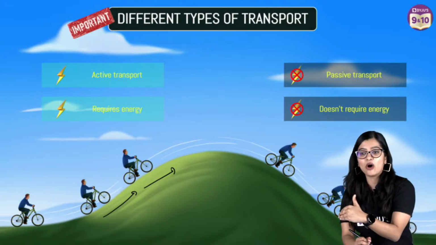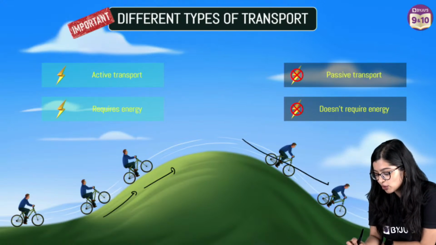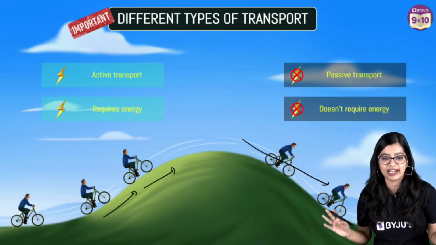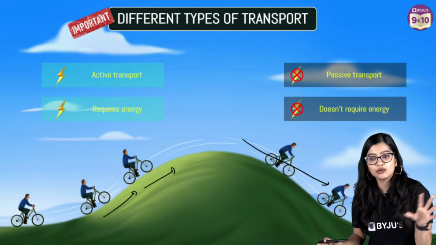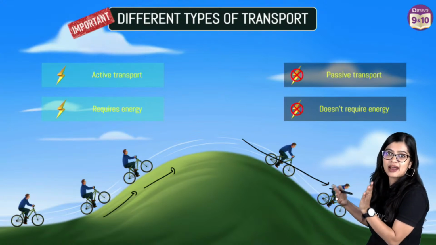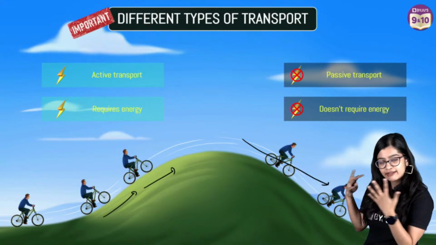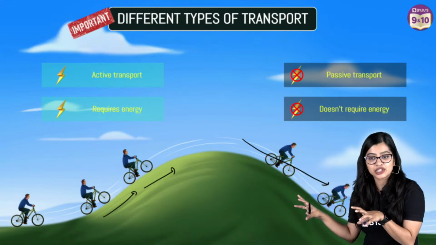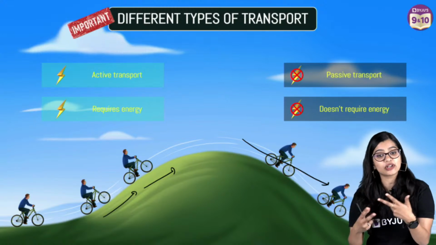But when you're going downhill, right, upar se niche when you have to go, aram se you can go like that. You don't even need to pedal. You don't even need to put effort. You will aram se go down the hill, right? Very everyday life example. So now keeping this analogy in mind, if you have to see, transport can also happen